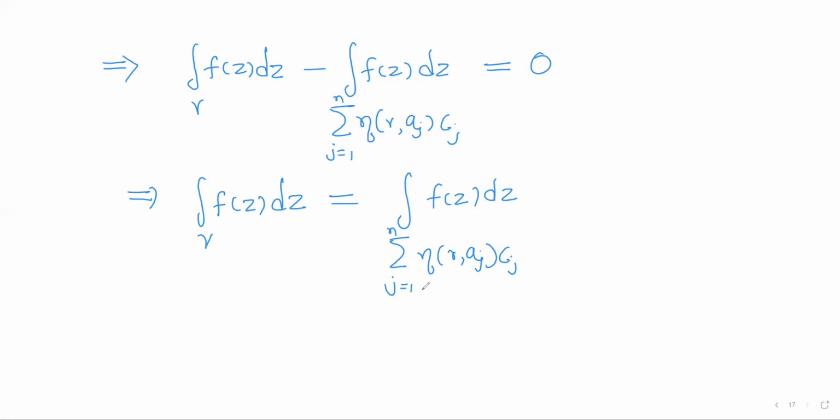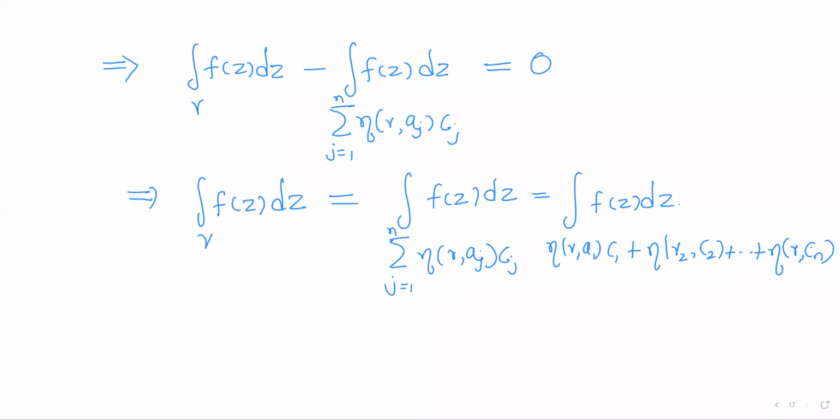Once again, here we have the integral over the sum. So what is this summation? Put j equal to 1 to n. If I put j equal to 1, eta(gamma, a1) c1, plus eta(gamma, a2) c2, and so on, up to eta(gamma, an) cn. Now once again we have the integral over the sum of closed curves.